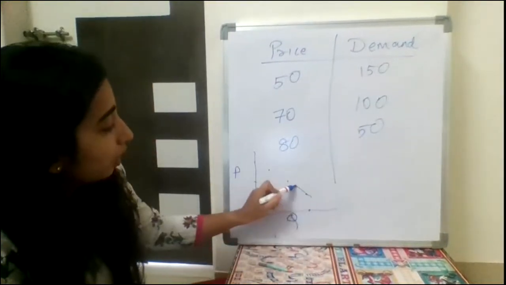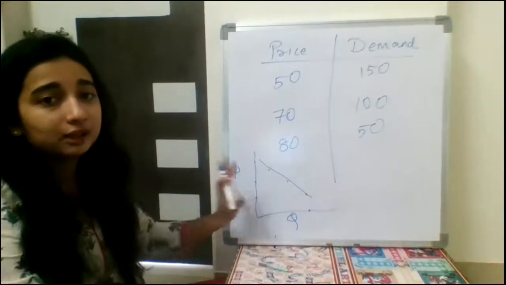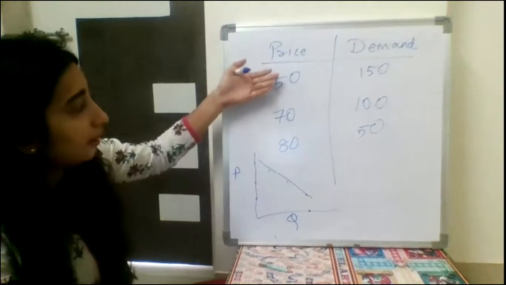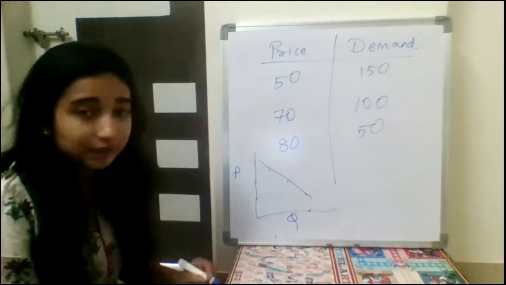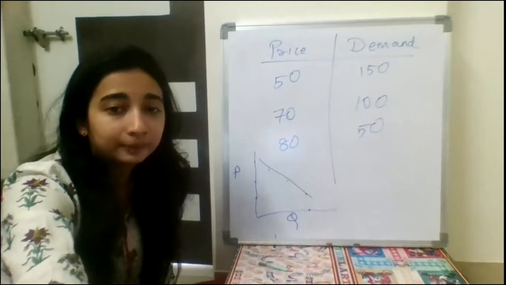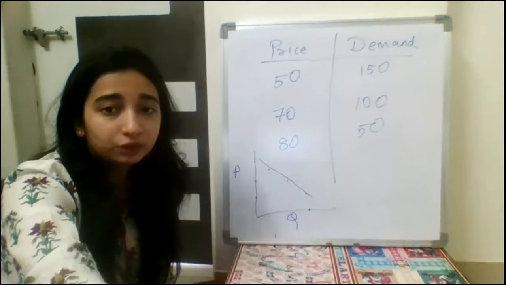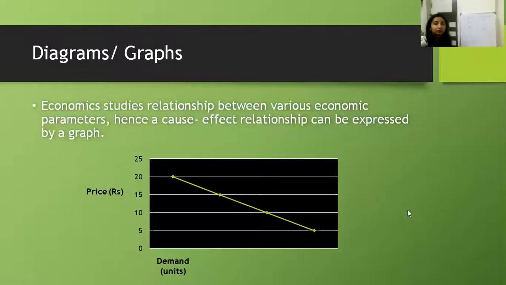When I join all three points, I get a negatively sloping line. And when I represent this table as a graph, this is known as representation of data in the form of a diagram or graph. Is it clear? So the same graph is now shown on the screen as well. Let's move ahead.